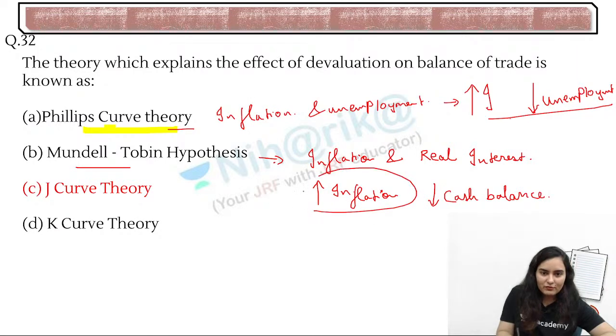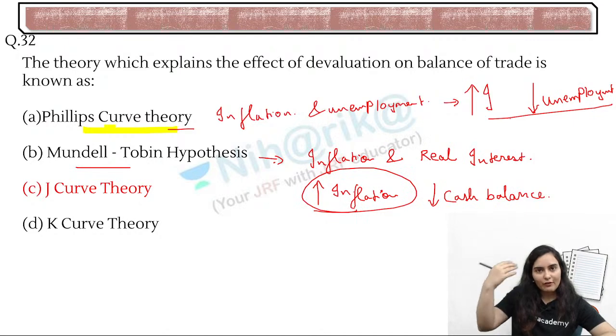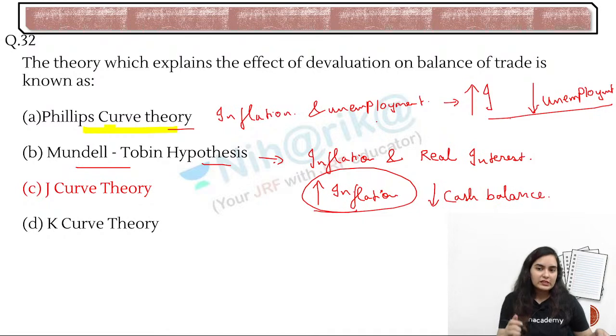Basically, if there is inflation, prices will rise. If prices rise, people have to pay more, and then the cash balance in everybody's house, in everybody's pocket, will reduce. That is the Mundell-Tobin hypothesis. And then the Phillips curve, inflation and unemployment: as inflation increases, unemployment will go down.